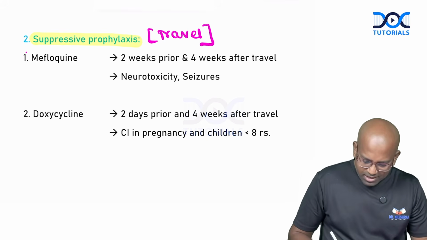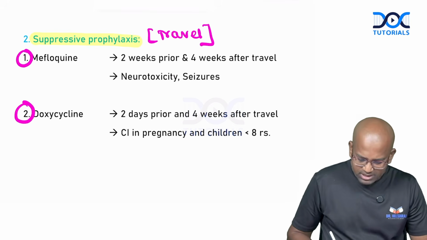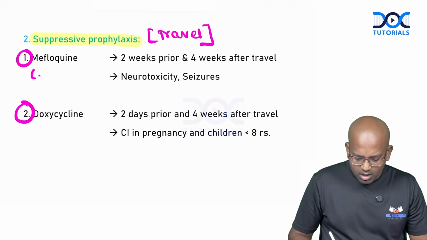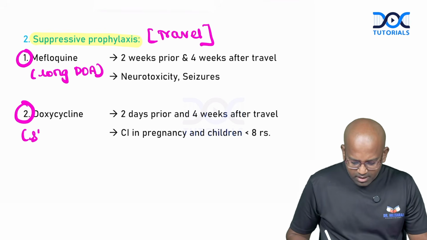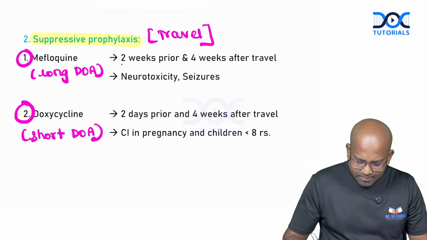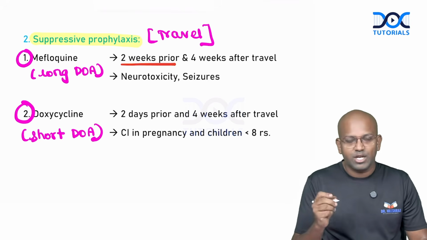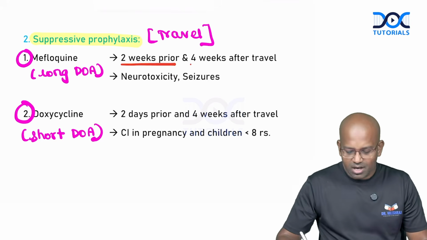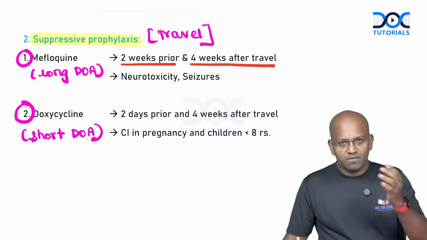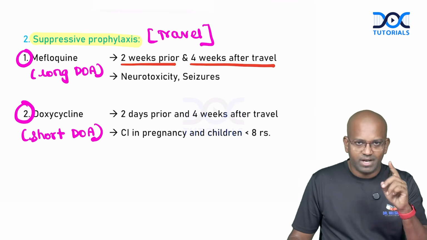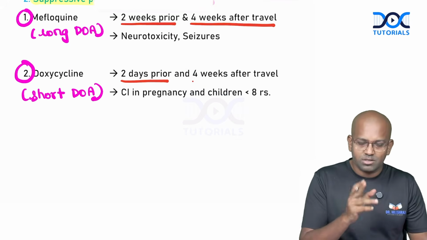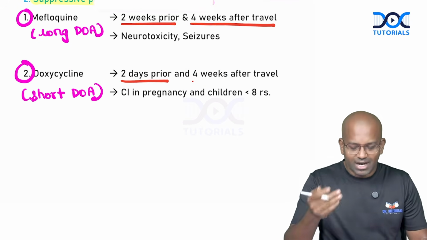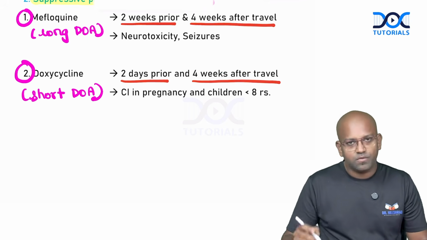We have 2 drugs under that. The first one is mefloquine, the other one is doxycycline. Mefloquine has got a long duration of action, guys, whereas doxycycline has comparatively a shorter duration of action. That's why mefloquine is administered 2 weeks prior as weekly doses. Every week 1 dose has to be given, and 4 weeks after return from the travel we have to take mefloquine weekly 1 dose. Whereas doxycycline, 2 days prior to the travel, you take it daily for 2 days, and after return we have to take it as a daily dose for the next 4 weeks.